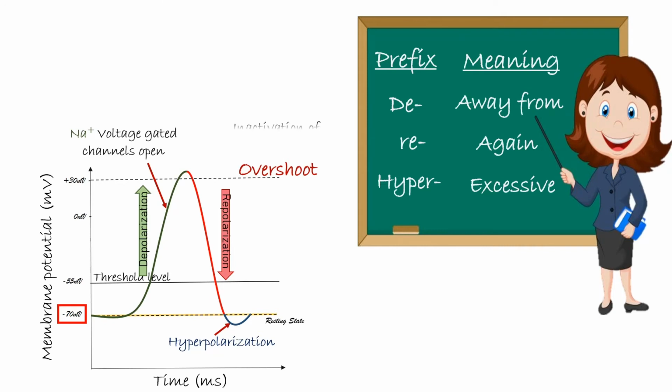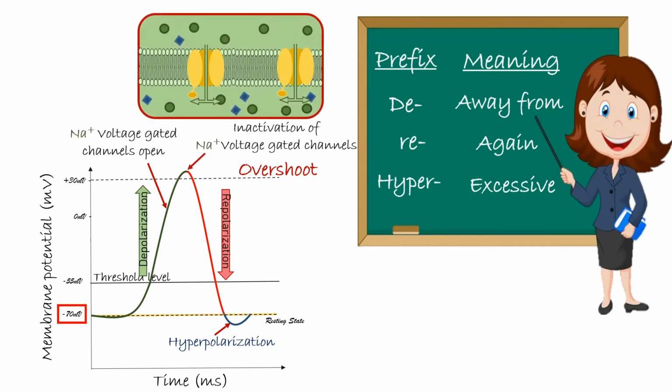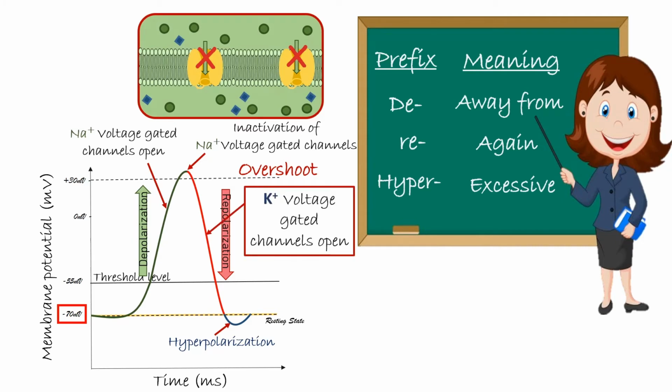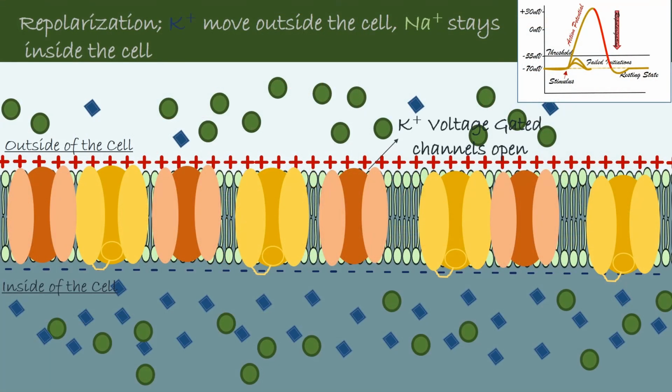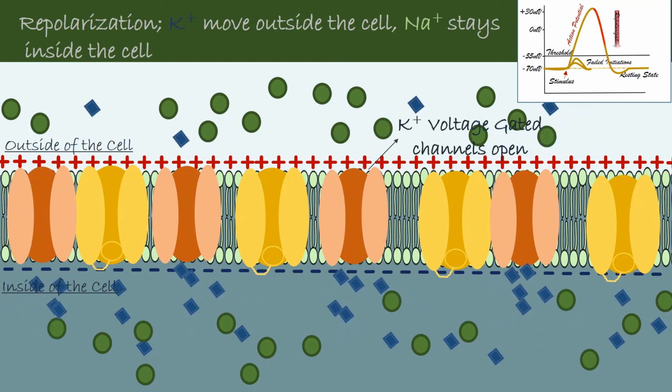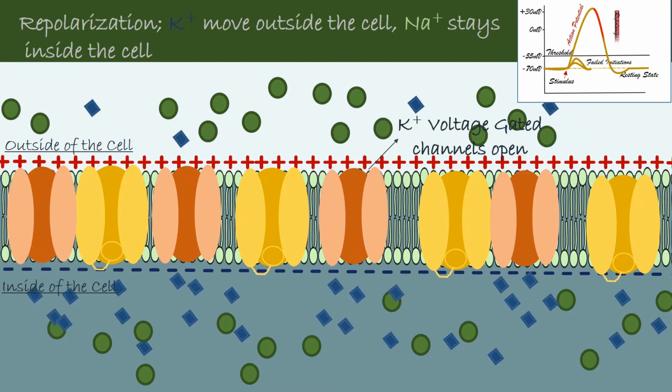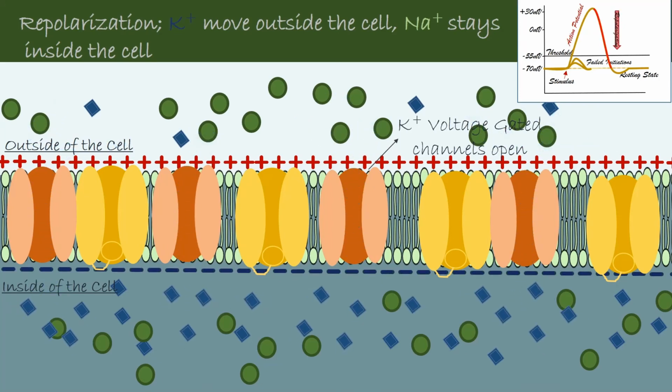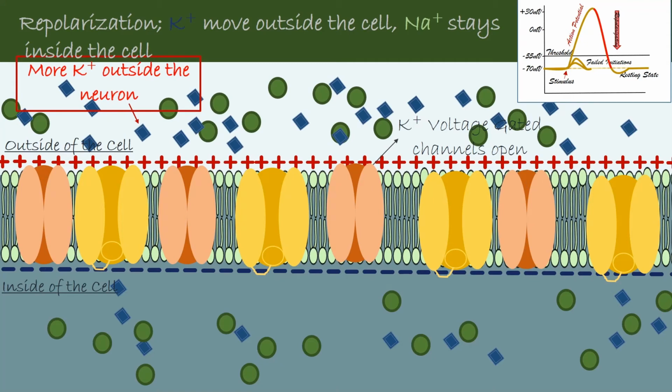At this point, sodium voltage-gated ion channels become inactivated, blocking influx of sodium ions and inhibiting excess depolarization. After that, the potassium-gated ion channels on the inside of the membrane open to allow potassium to move outside the membrane. With potassium moving outside, the membrane's repolarization restores electrical balance, although it is opposite of the initial polarized membrane state that had sodium on the outside and potassium on the inside. Potassium gates take a little longer to close. When they finally close, the neuron has slightly more potassium on the outside than it has on the inside.